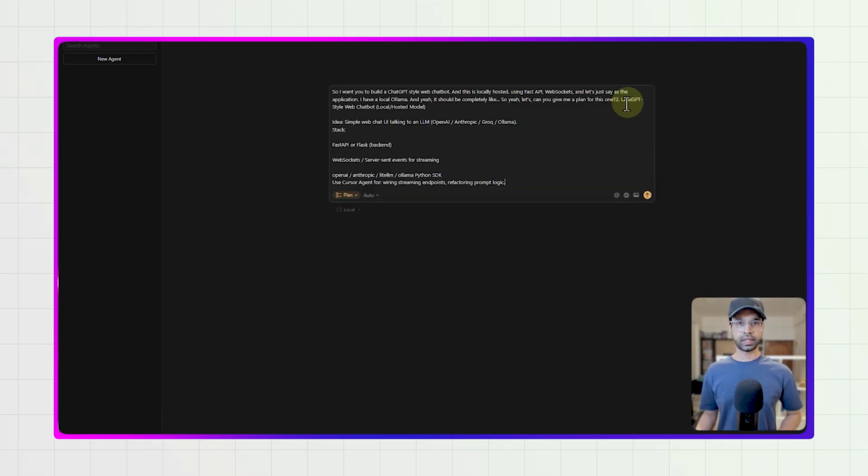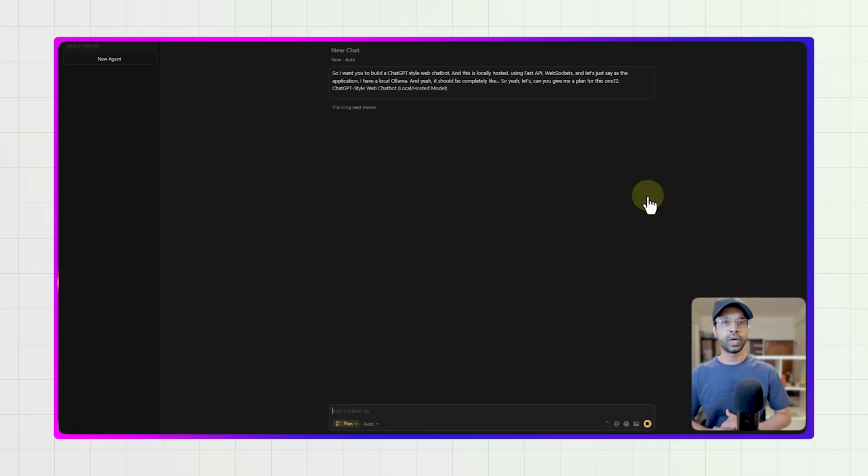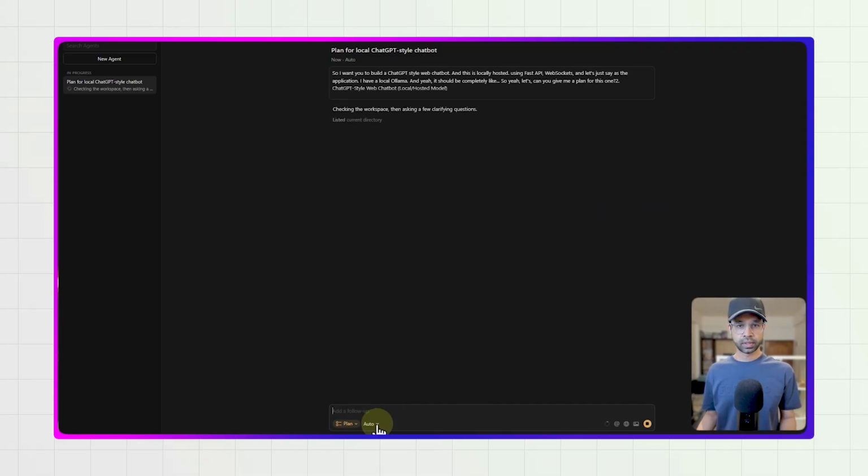Okay, so there we go, and then I just give the additional details that are there, in case it does not understand it. It says it's planning next moves, and I have my auto selected here, so it's going to basically select all the models that it feels necessary.